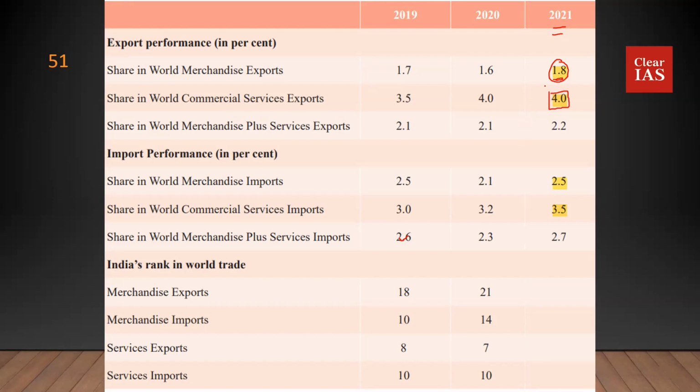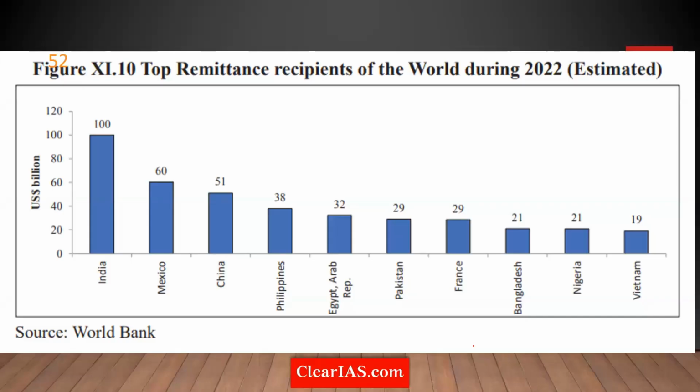What about imports? Same story. The story that holds true for exports holds true for imports: merchandise imports are like 2.5% and services imports something like 3.5%. And if you look at India's ranking in world trade, on merchandise exports we are something like 21st and on imports 14th, whereas on services exports, we are ranked 7th in the world. And this is the basic data to give you an idea about how much India receives in remittances from around the world. India is the world's leading remittance receiver, every year for the past decade or so.